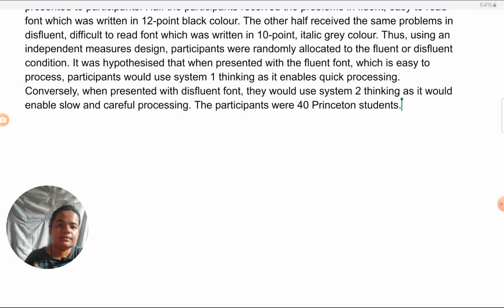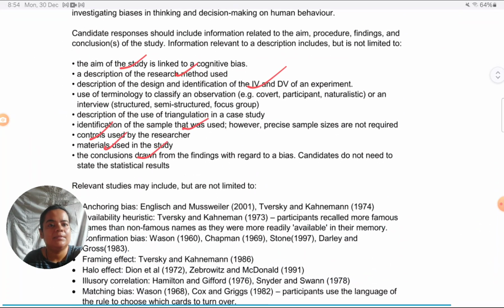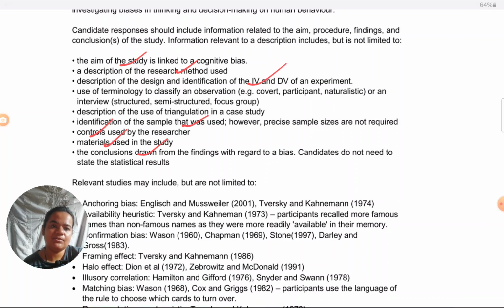Also, one more thing you need to note in the mark scheme is they have said these are the features that you have to cover. I'll just show you again. But they've not told you have to cover each and every feature. Also, they're saying you're not limited to these features in the sense that you can give anything over and above what is given here also. For example, they haven't asked for the hypothesis, but I have given because I found that it was relevant. So I am allowed to exceed what is given here. Want to give a few controls or something, I can give that also.